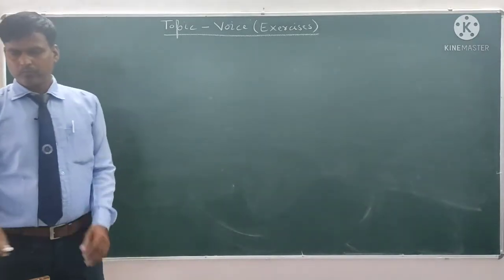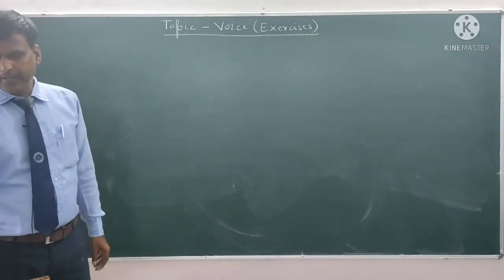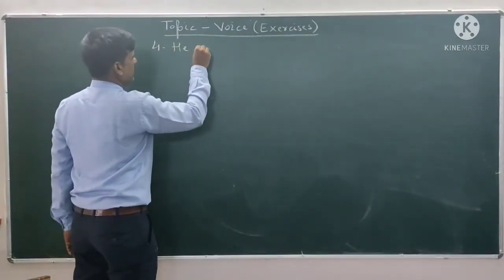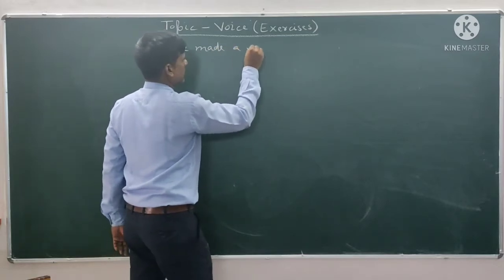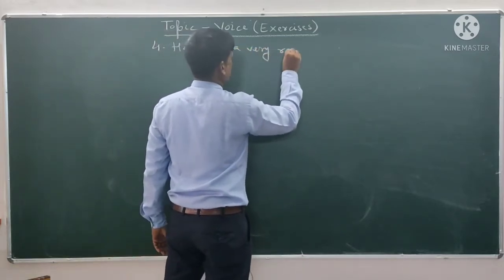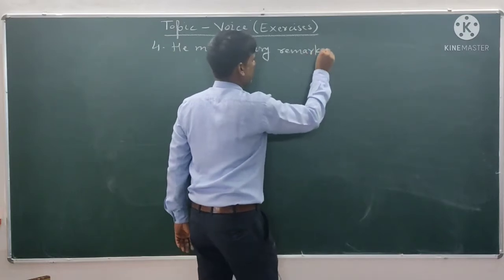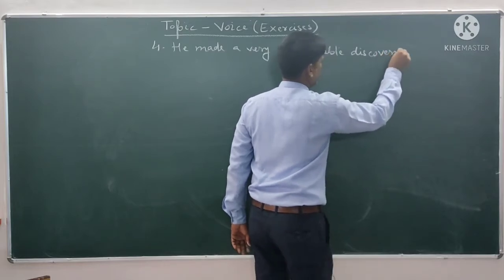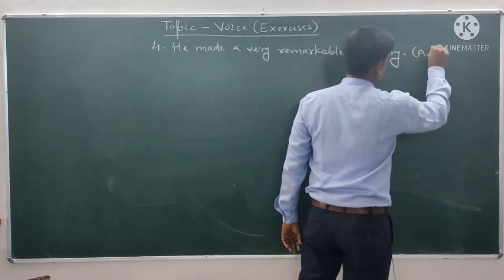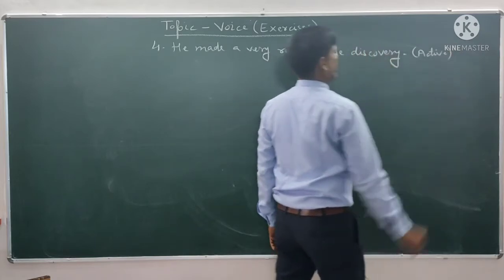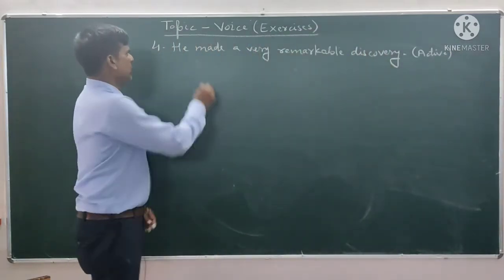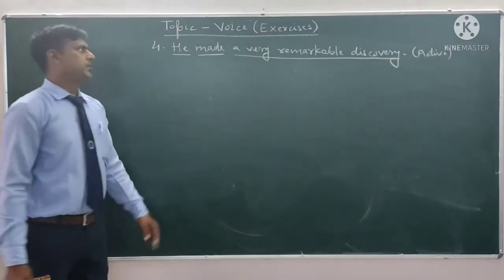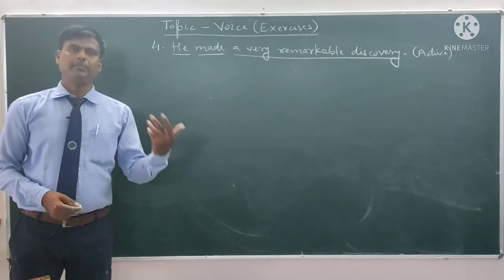Sentence number 4 is, he made a very remarkable discovery. This is active voice, and we have to change it into passive voice. So he is the subject, made is the verb, a very remarkable discovery is the object. This is also simple past tense, the same type of sentence.